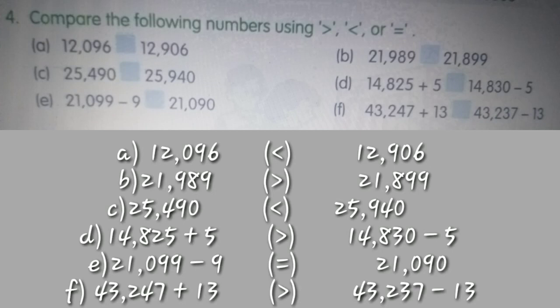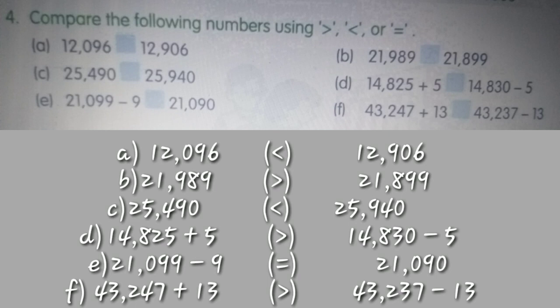The next is 21099 minus 9 and 21090. So if we subtract 9 from 21099, we find that the number comes out to be the same, that is 21,090.